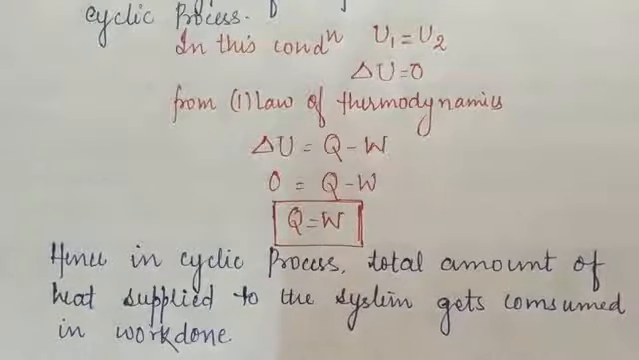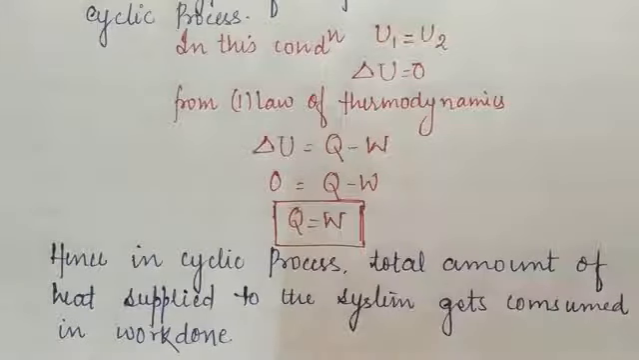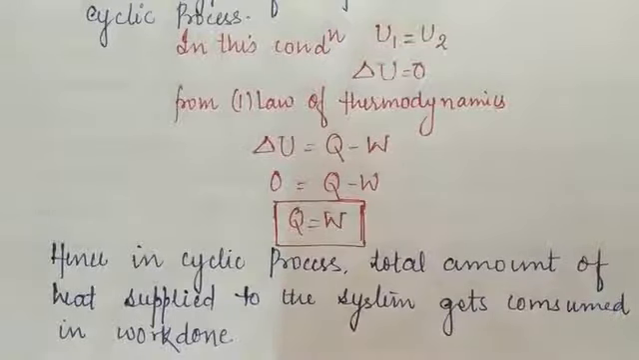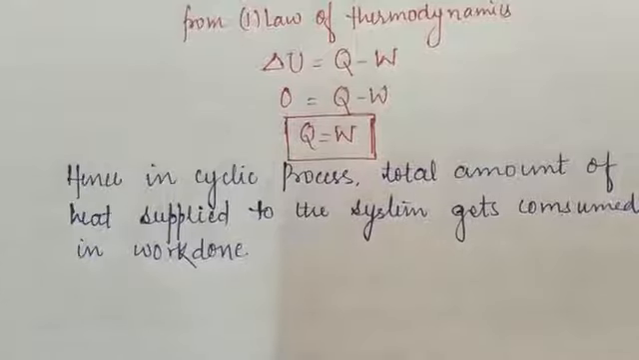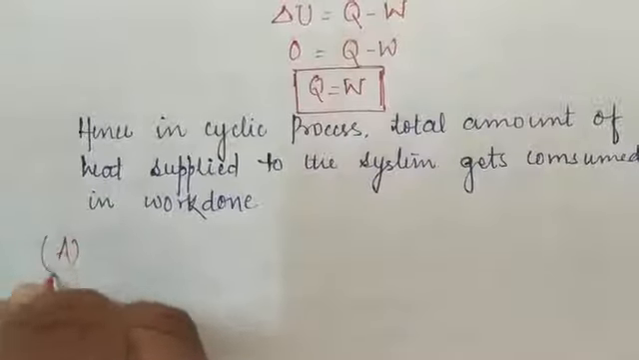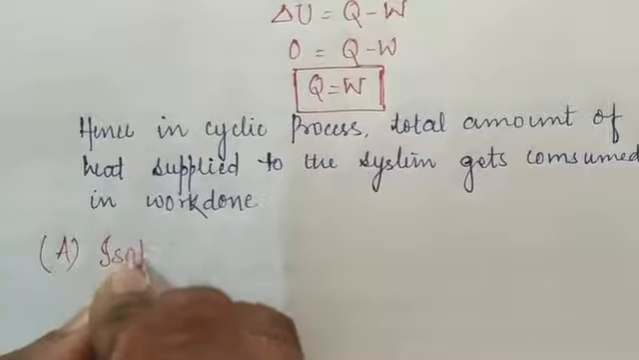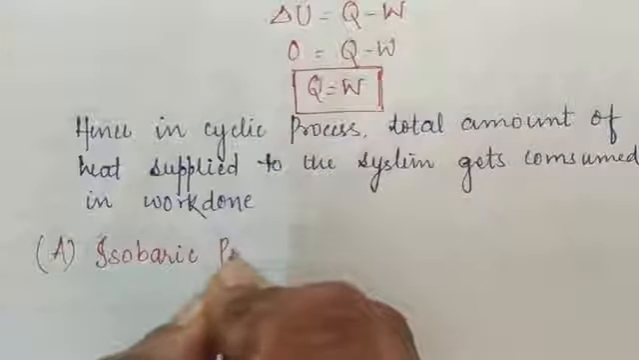So on this basis, we are now going to describe what is meant by the isobaric process, the isochoric process, the adiabatic process, and the isothermal process, because these are the 4 applications of the first law of thermodynamics. So first of all we will discuss the isobaric process. So students, our first application is the isobaric process. What do you mean by the isobaric process?